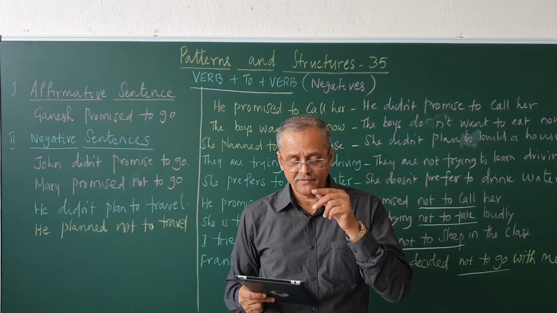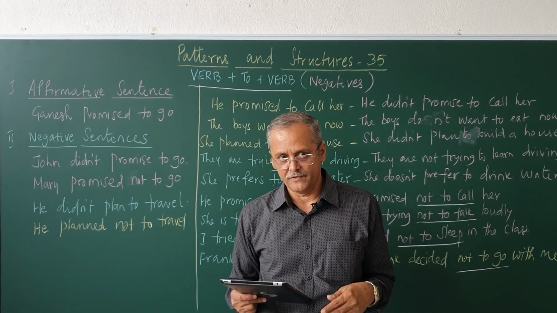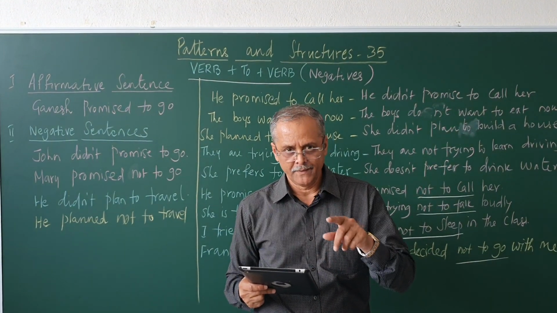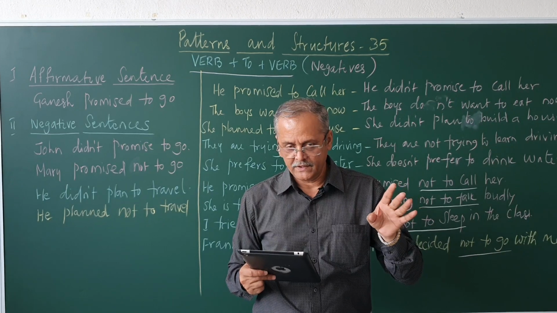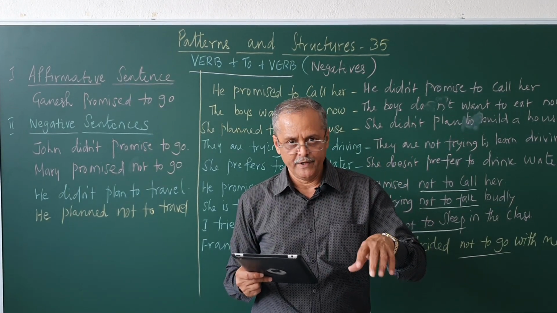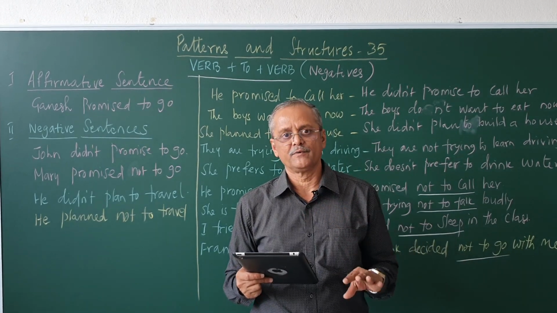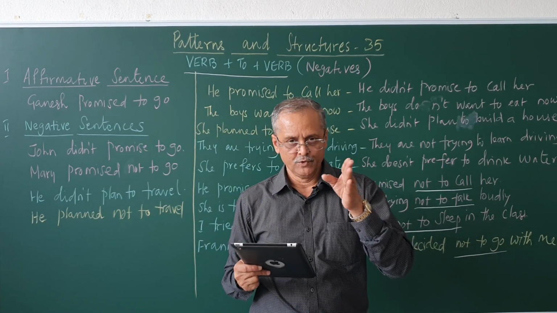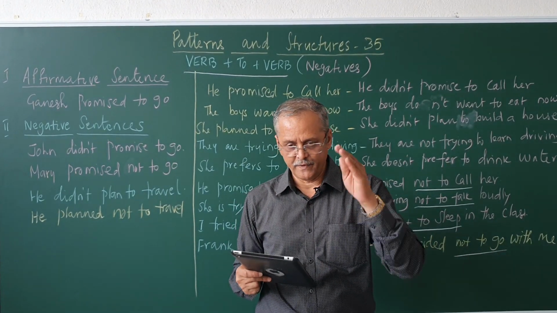This is the use of the to plus verb format that you have to remember. We will see more to plus verb formats in future videos also, but this is one format. In the past video, 34, we saw the affirmative sentences. In this video we are seeing the negative sentences and some more concepts of the same. To plus verb usages, want to do something structure, we will see in the next video. Thank you.